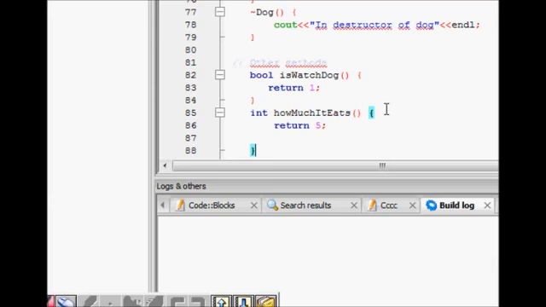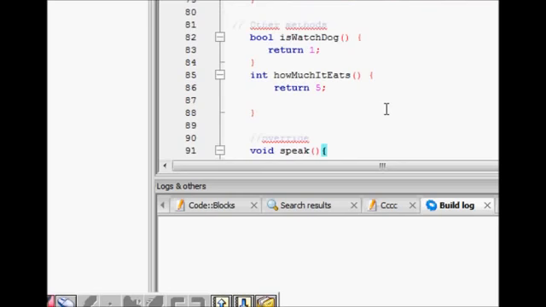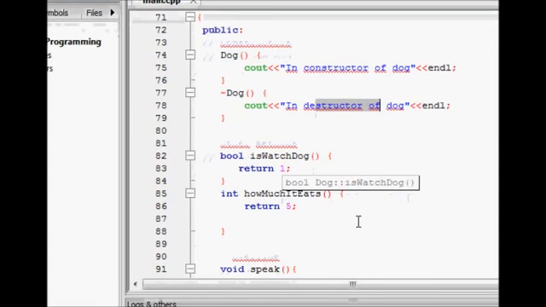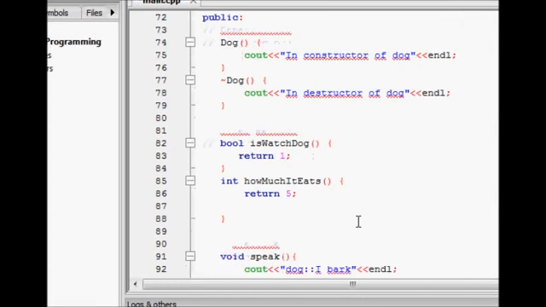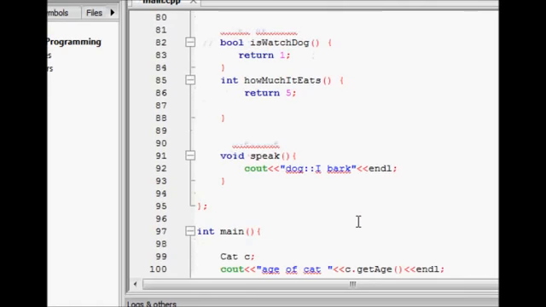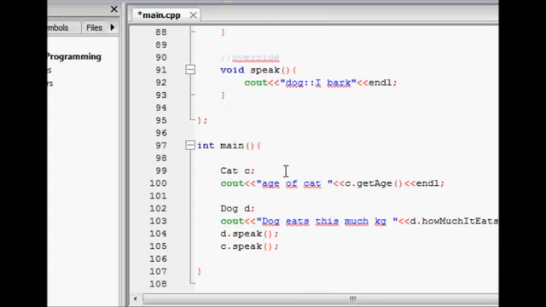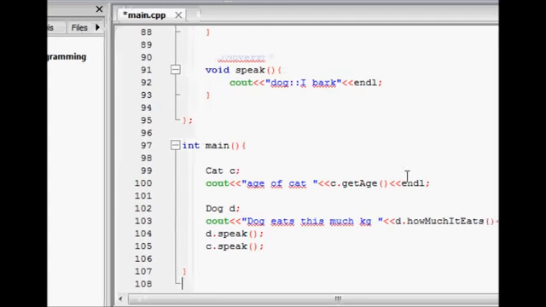Let's come to dog. It's an animal, of course, but we are not deriving it from a cat. A dog is not a cat, so we are deriving it from animal. A dog is an animal. We have the constructor of dog and the destructor of dog. Some dog properties: is it a watchdog, is it a working dog, and how much the dog eats. And then we have some functions like speak. Speak was already there in animal, but we have defined it again, and we will see in later lectures why.